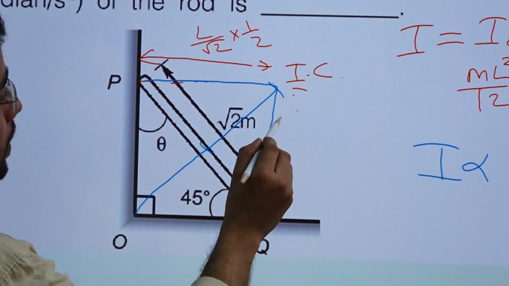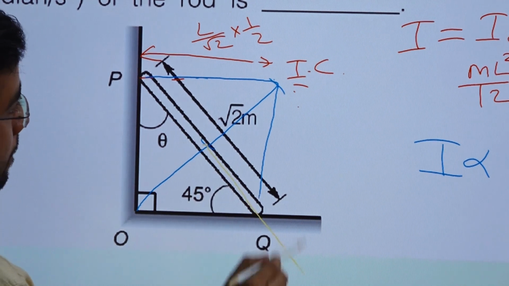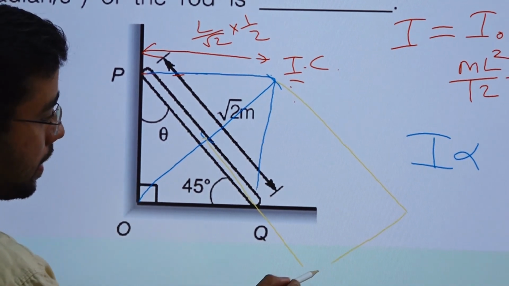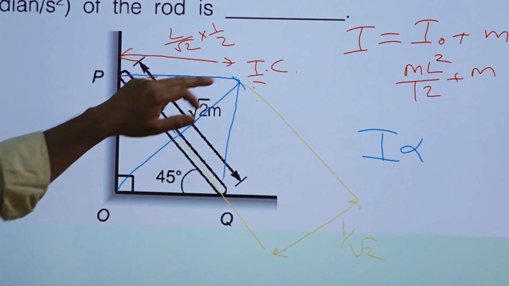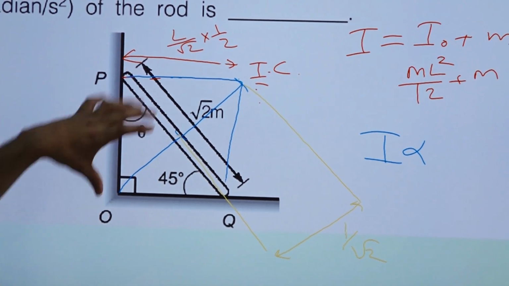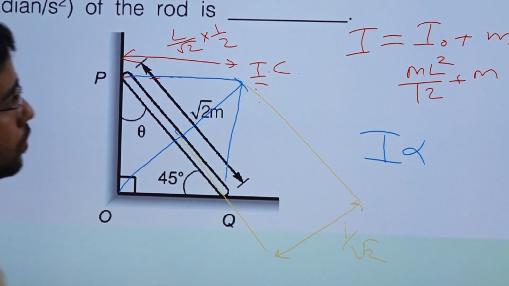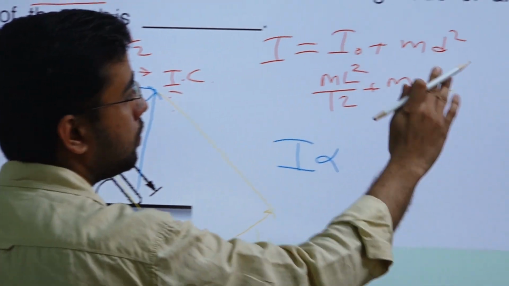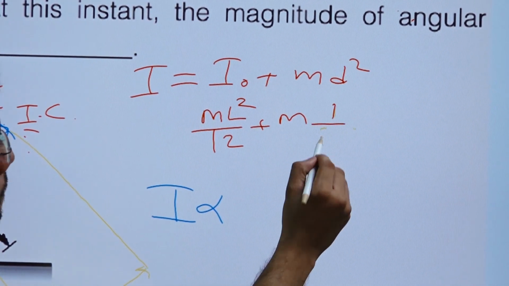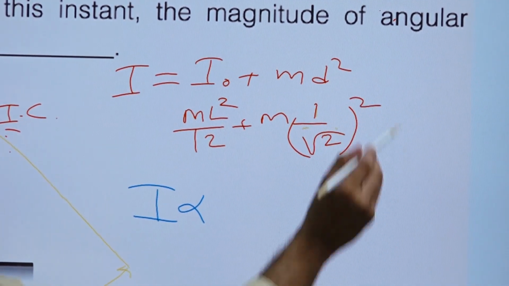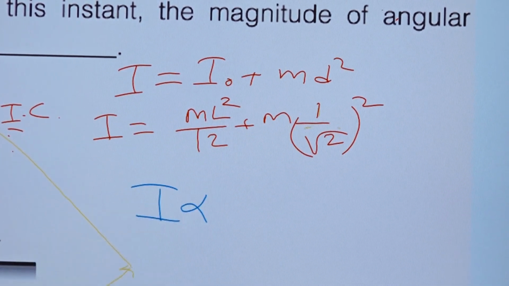From here to here it will be 1 by root 2, because the whole length is root 2 and half of it is 1 by root 2. So here we can put 1 by root 2 square, and we can solve it and find I.